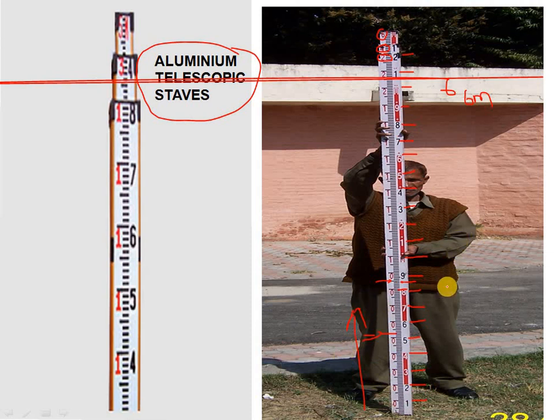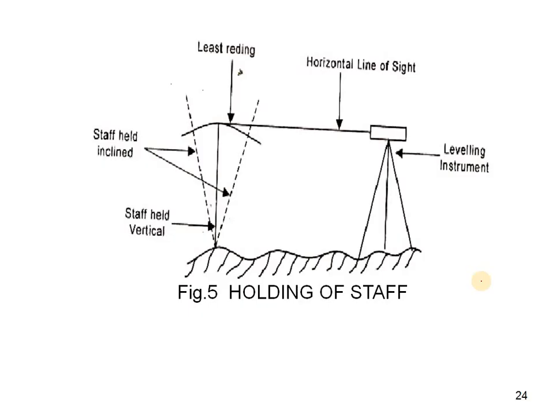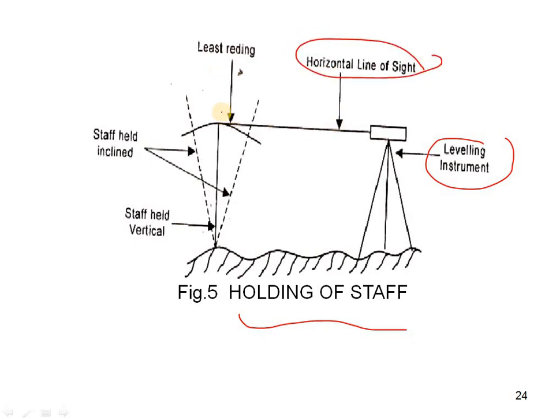This is the process of taking the levels from the dumpy level instrument. So this is the portion you can see: holding of staff in the straight way. You can see this is a leveling instrument, a horizontal line of sight, the center of the line of axis. So we can see here the staff held inclined. If it is inclined we cannot see the directions. When the staff is held vertical only, we can see the dimensions perfectly. Then only the line of sight will be matched.